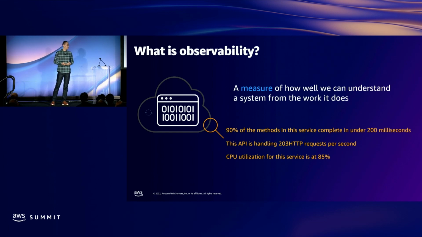So what does that look like? For a containerized application, that could be looking at CPU utilization. For a serverless application, it might be execution time for Lambda. And there's a few other examples up here on the slide, such as the number of HTTP requests per second. It could get a little bit more complex, like the number of service requests under 200 milliseconds. And if the definition of observability is the measure of the system, that means systems can be both less observable and more. And so I want to talk about why we want to invest in making our systems more observable.